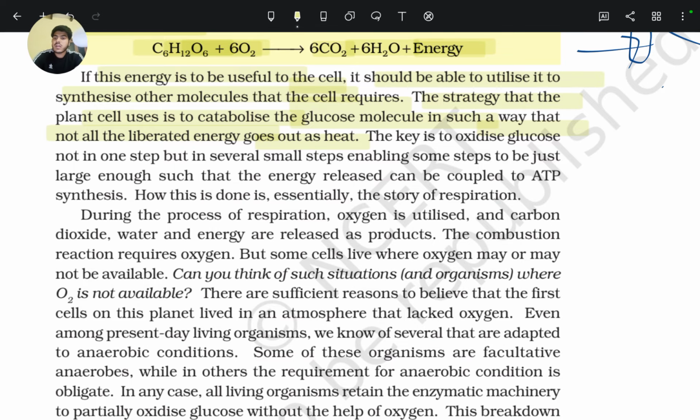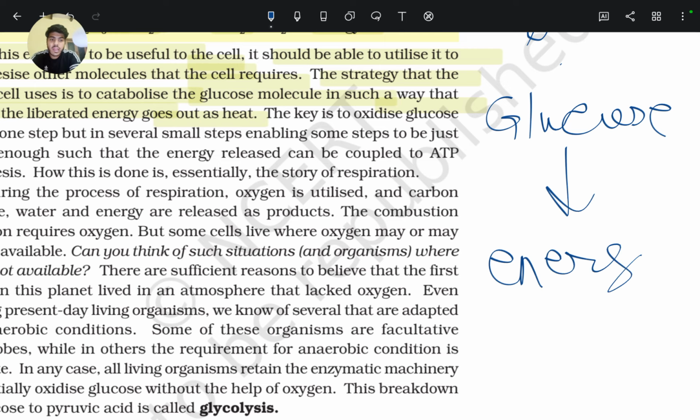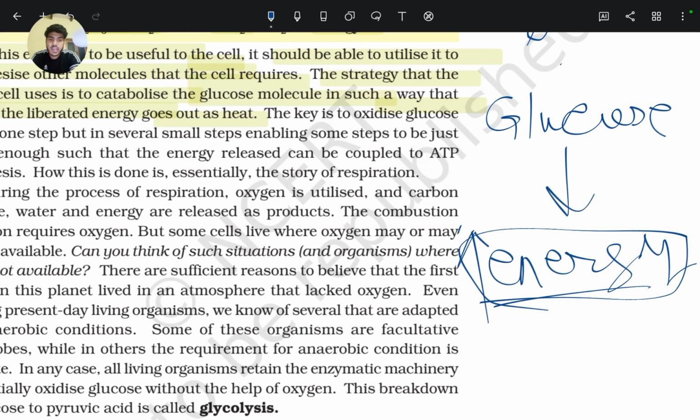So simply what it means is that glucose is not directly combusted with energy released as heat. If it happened that way, the energy would be lost. Instead, it is a series of reactions, and in each step, energy is accumulated.